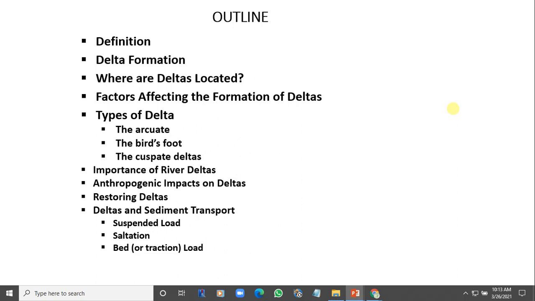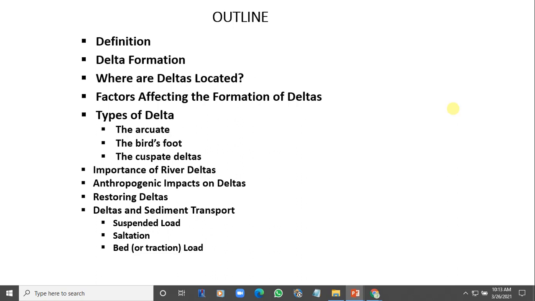The uppercase of the Greek letter delta is triangular. That is how Herodotus named it delta, stemming from the very first one that he saw, that land deposition found at the mouth of the River Nile in Egypt.